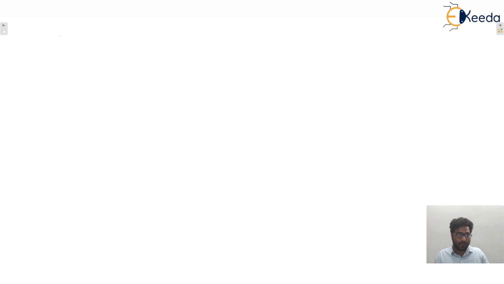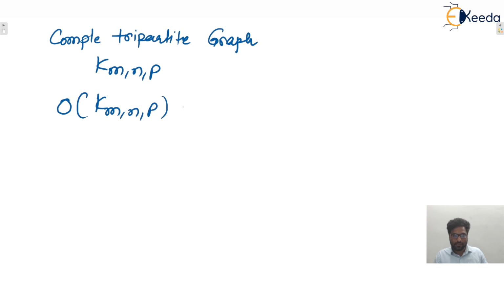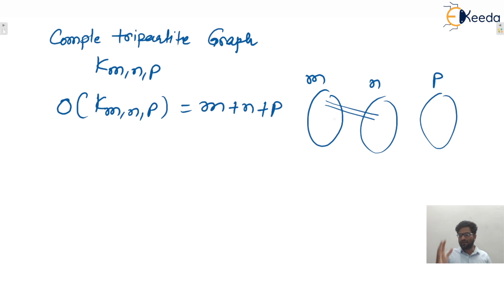Similarly, let's say a complete tripartite graph, represented as K(M,N,P). So the order of K(M,N,P) will be M plus N plus P. Here 3 sets will be there having M, N and P vertices. All M vertices will be connected with all the vertices of the second set and so on.